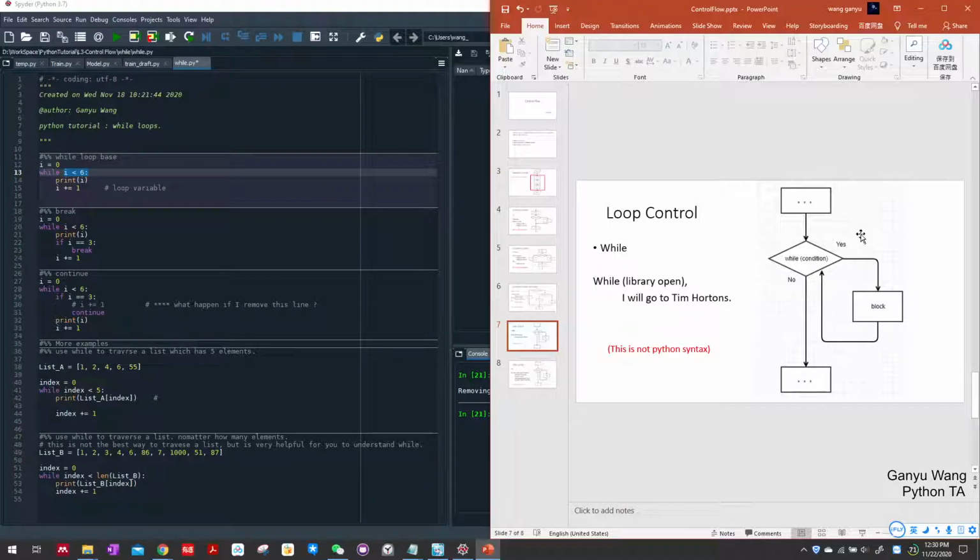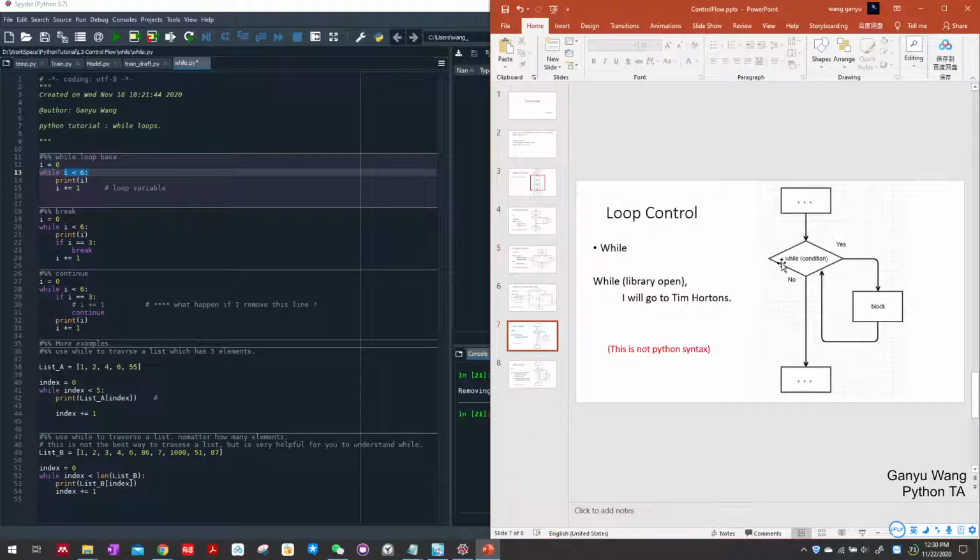Then we try to run through this graph. The first i is 0, and we print i, which is 0, and i is assigned i plus 1, so then i is 1. Go back to the while loop.